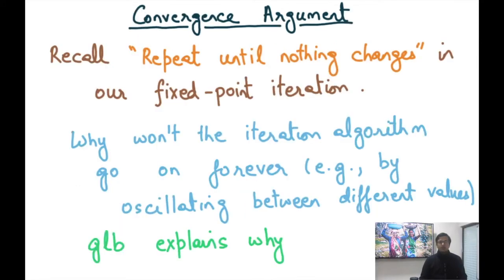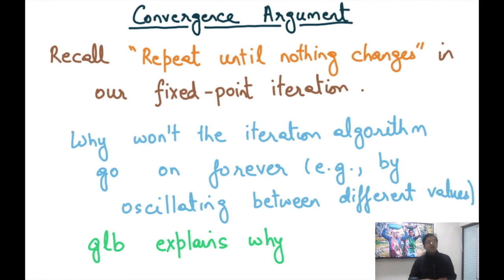Okay, now here's the convergence argument. With this definition of GLB and this partial ordering, we can now have our convergence argument. Recall that in our fixed point iteration algorithm we had this statement which says repeat until nothing changes. All right. And the question was, why won't the iteration algorithm go on forever, right? Maybe things just keep changing. And you may say, but why will they keep changing? Well, maybe they keep oscillating, or maybe the first time it's 0, the second time it's 1, 2, 3, because there's an infinite number of values that are possible, or it could just go from 1 to bottom to 1 to bottom to 1 to bottom, or something like that, right?